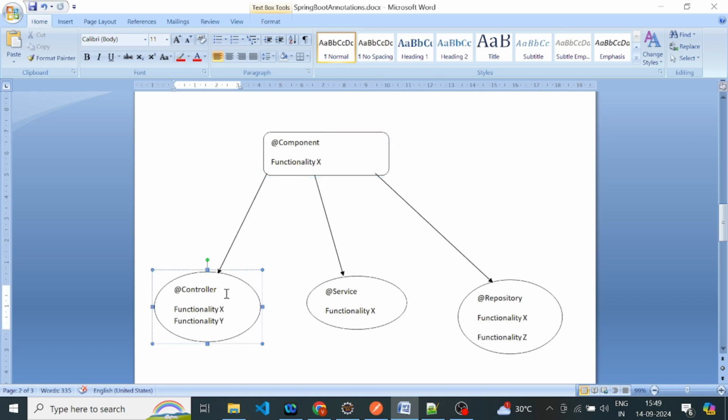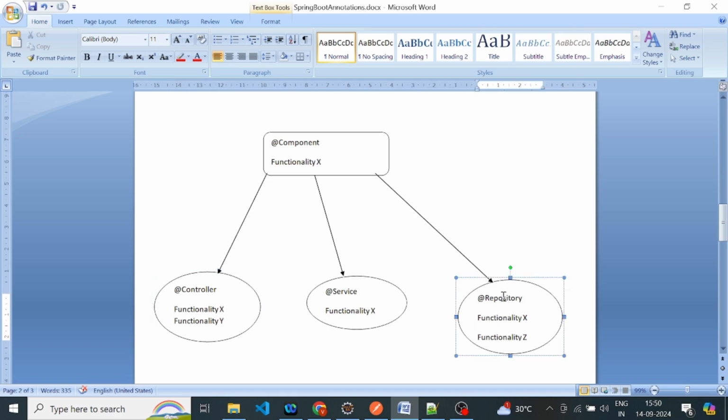And as we can see, the @Controller and @Repository annotations have some extra functionality along with functionality X. In case of the @Controller annotation, that extra functionality is the capability to convert a simple Java class into a web controller class.